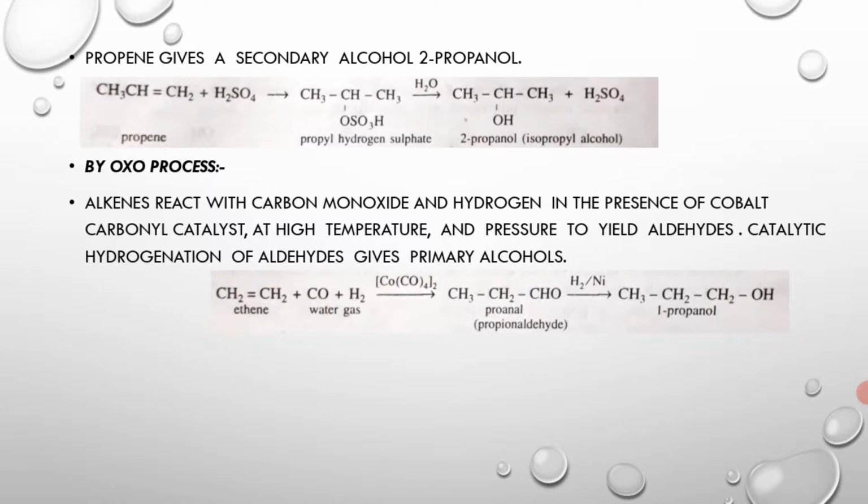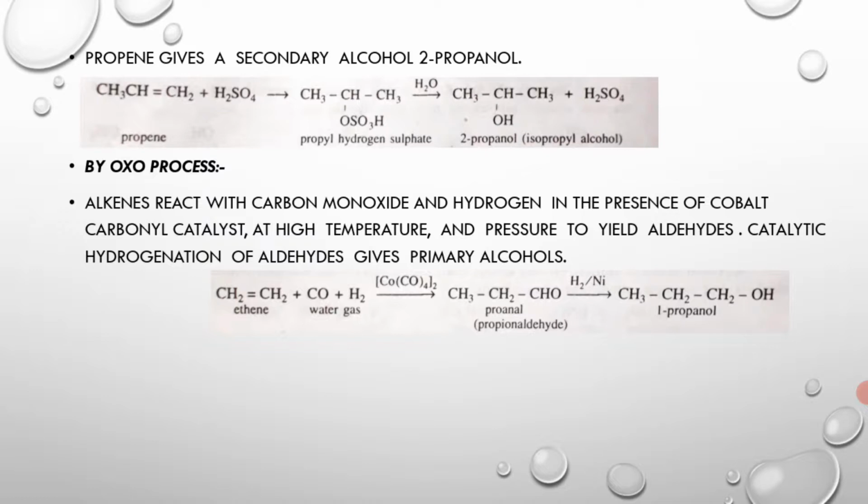Another method is the oxo process, where alkenes react with carbon monoxide and hydrogen, that is water gas, in the presence of cobalt carbonyl, Co2(CO)8, at high temperature and pressure to yield aldehydes, and catalytic hydrogenation of the aldehyde gives primary alcohols.